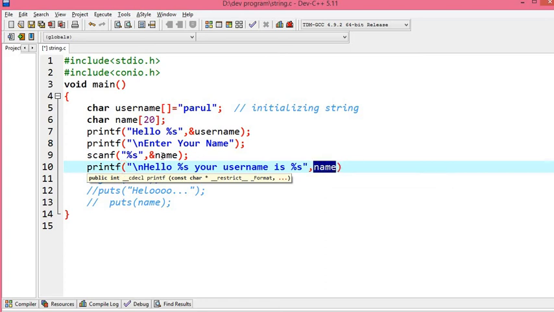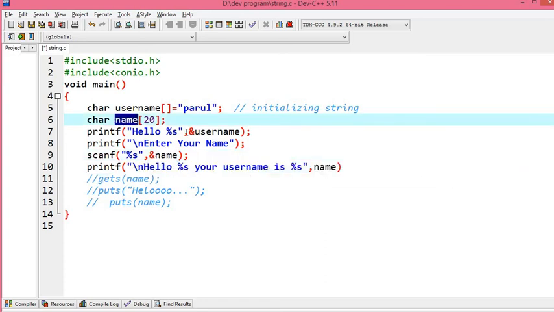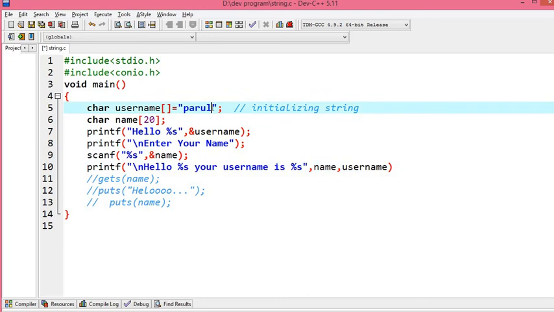This name is this variable that we have defined over here, and after that I want to print my username, and let's say programming with Parul. Save this.